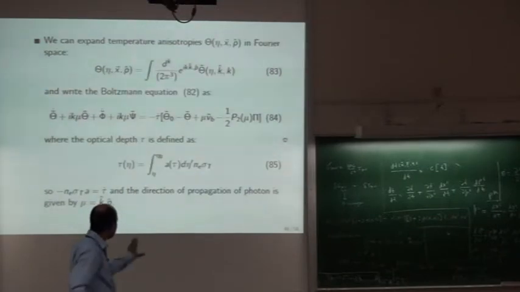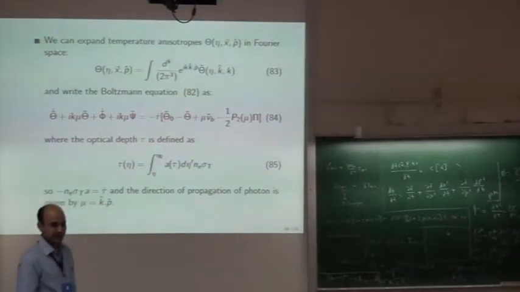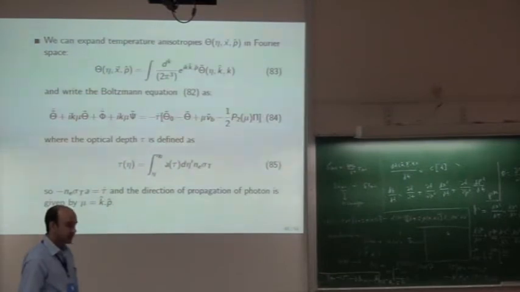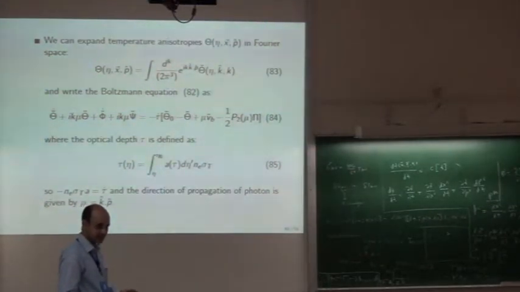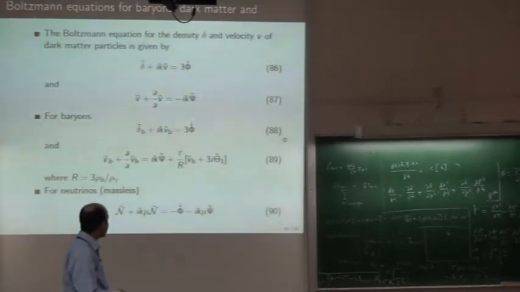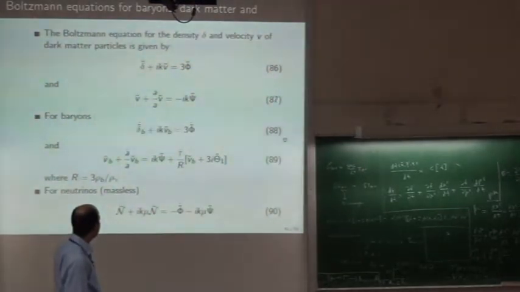Okay, so this was for photons. But what about other components? There are baryons, there are neutrinos, there is dark energy and all sorts of things. So corresponding to those species also there are evolution equations or growth equations. I am not deriving them, I am just writing them.